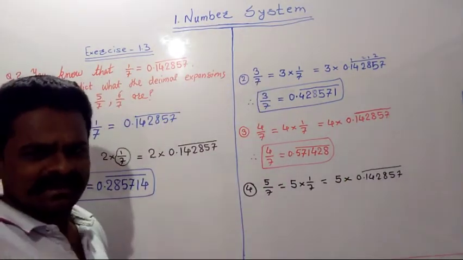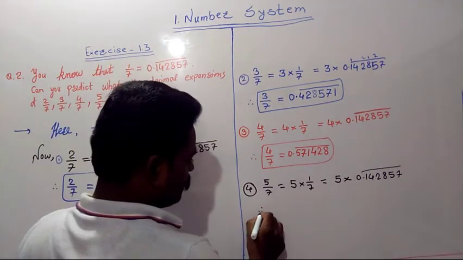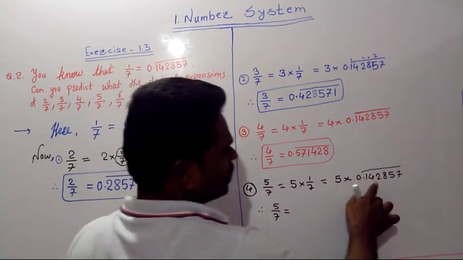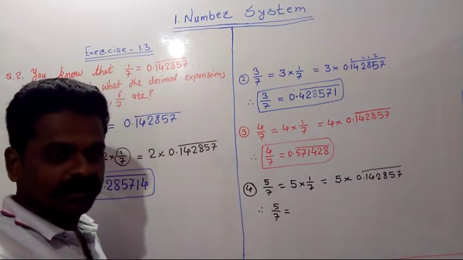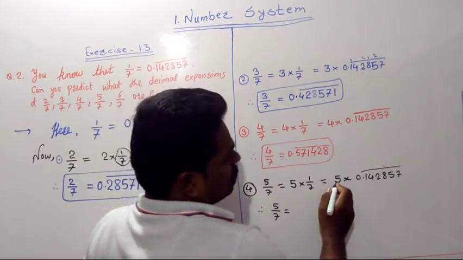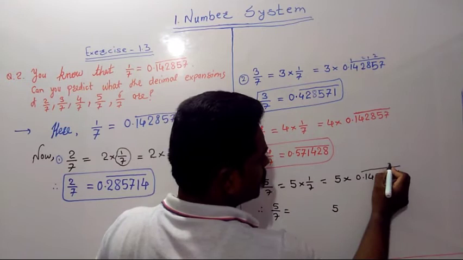Now see, we will do the same multiplication here. Therefore 5 by 7 is equal to, we will multiply this number by 5. So if we multiply this whole number by 5, then we will get 5 sevens are 35. 5 here, 3 carried.